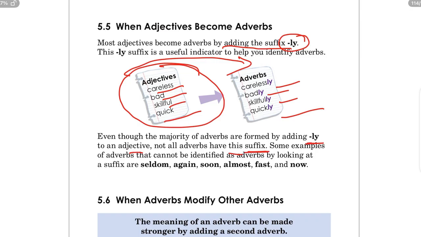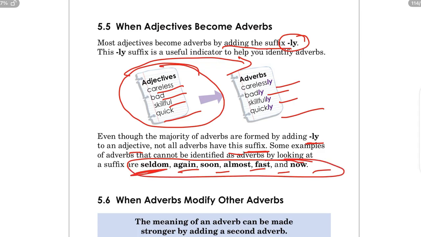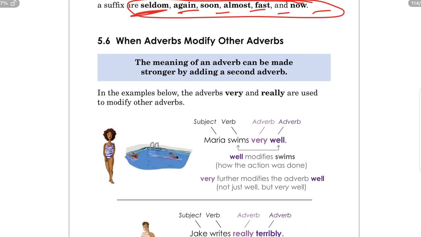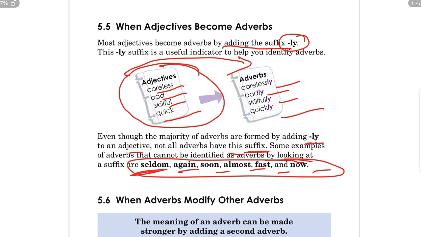Some examples of adverbs that cannot be identified by looking at a suffix are seldom, again, soon, almost, fast, now. We cannot say fastly, we cannot say seldomly, we cannot say againly. So these are adverbs without the suffix ly. I hope you have understood what adverbs are, the types of adverbs, and you have also seen an example of each type.